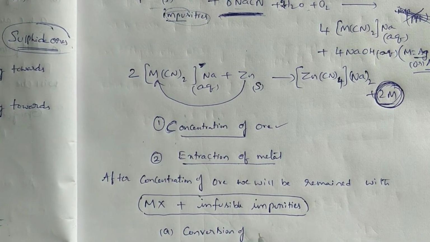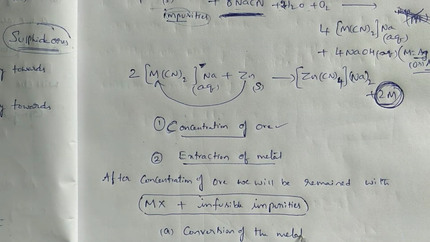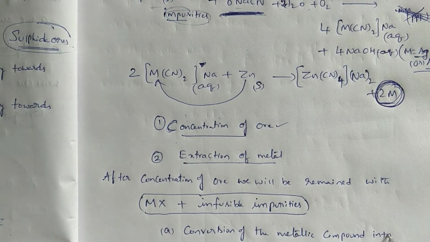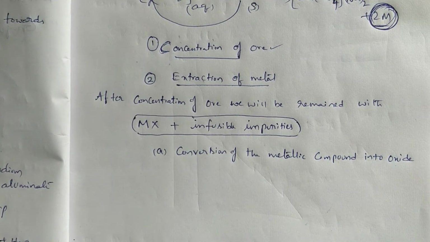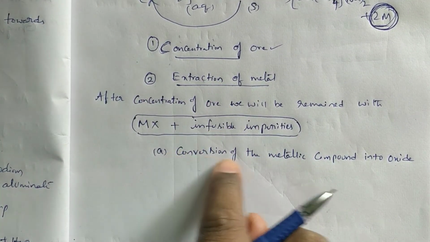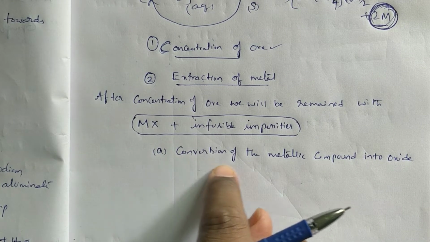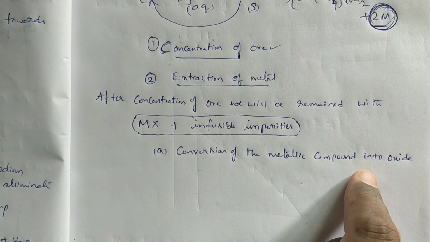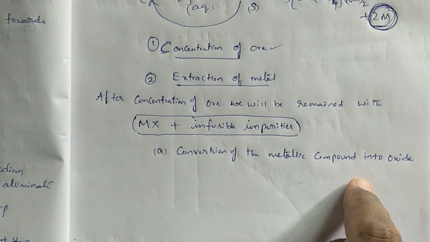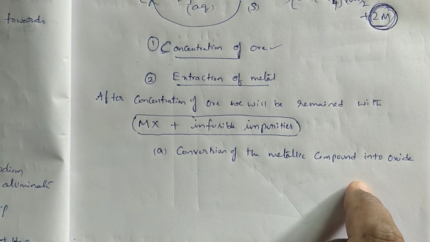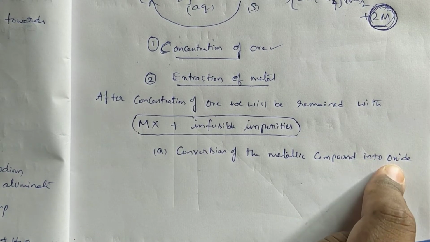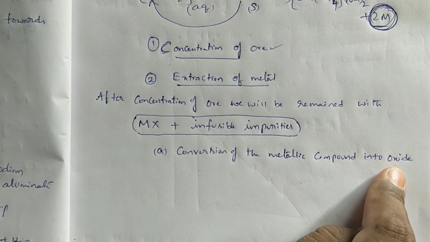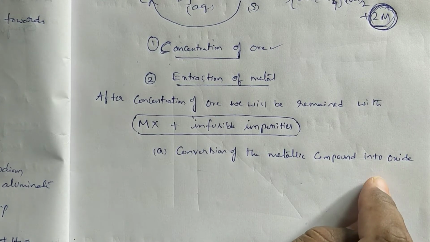What are the 2 steps? Under this extraction of metal, again 2 steps are there. A. Conversion of the metallic compound into oxide. Whatever the metallic compound, that might be sulfide, carbonate, fluoride, whatever it is, that must be converted to oxide, because from oxide, we can separate the metal easily.